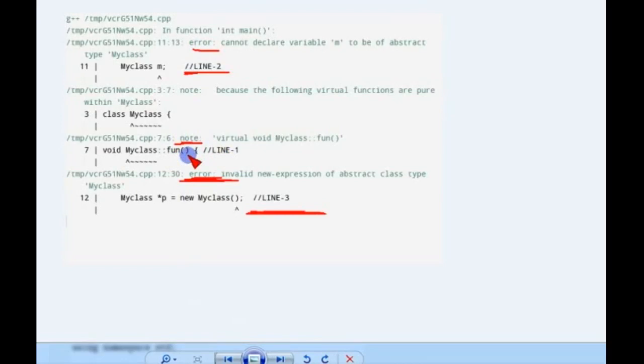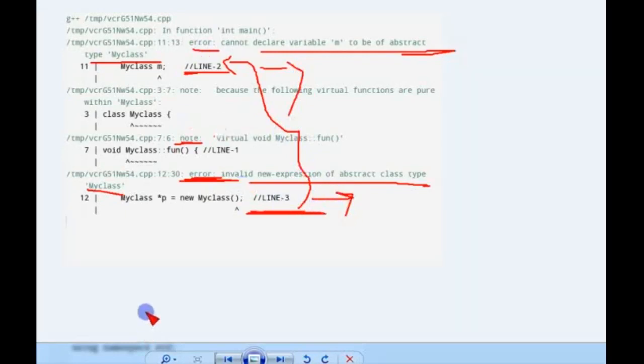but I think this is not an error, so it is not the disruption by line 1. This is just a note given by the compiler. This is not the reason the compilation is stopped. Because of these two, the compilation is stopped, I think. So line 2, that is, cannot declare variable m to be abstract of type myClass, and line 3, what is the error? Invalid new expression of abstract class type myClass. So line 2 and line 3, this is the first cause of error and this is the second cause of error.